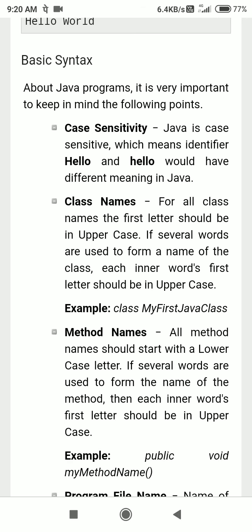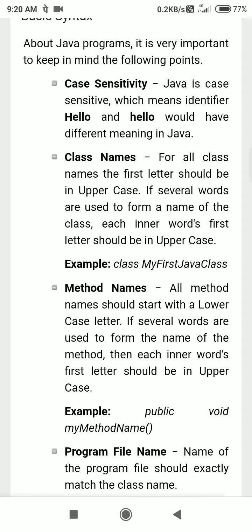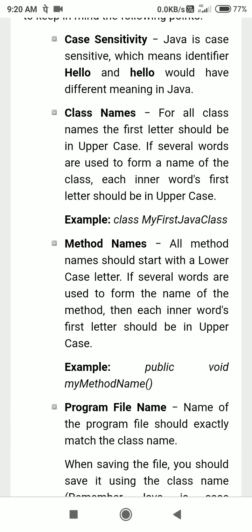For all class names, the first letter should be in uppercase. Whenever you are writing any class in Java, you have to write its first letter as an uppercase letter. Here we have created a class, MyFirstJavaClass. My, the m should be uppercase. Method name should start with lowercase. That is the difference between class name and method name. Method name always starts with a small case letter.